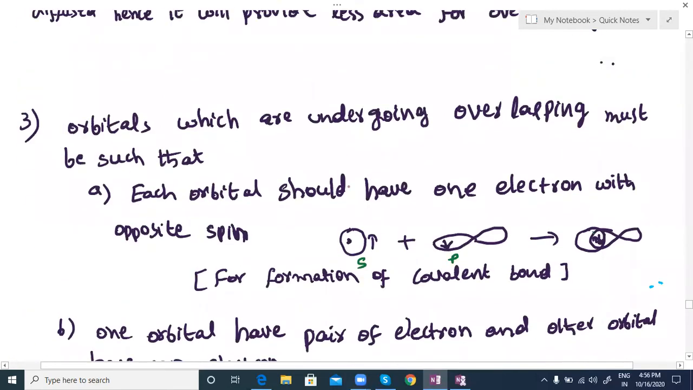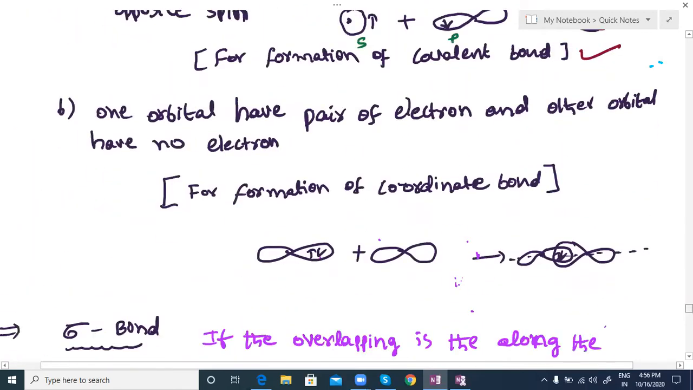Next, the orbitals which are undergoing overlapping must be such that each orbital has one electron with opposite spin. Each orbital having one electron means they are forming a purely covalent bond. You can take an s orbital and a p orbital overlapping each other. Then the electrons here have opposite spin to each other in this overlapping area. So this is for a purely covalent bond. There is another one also.